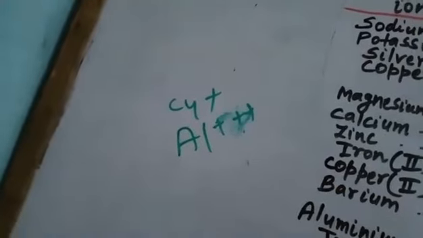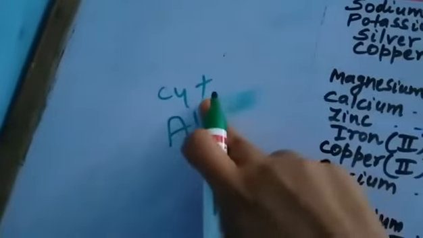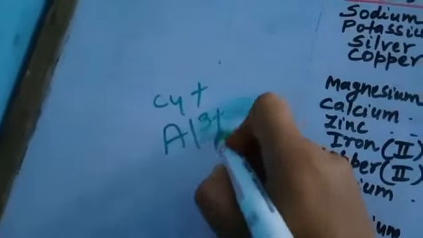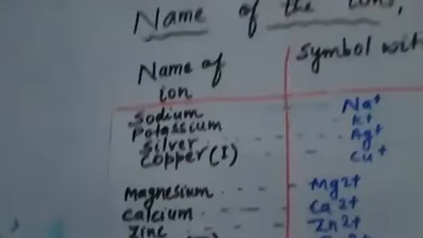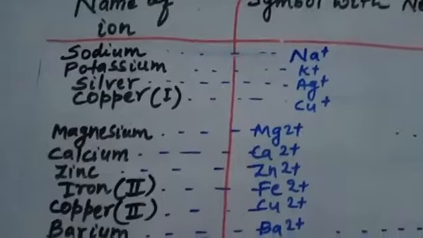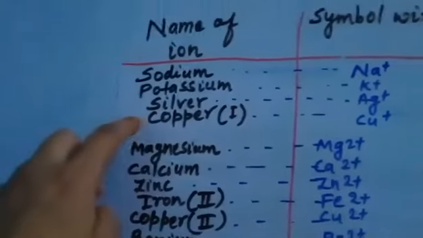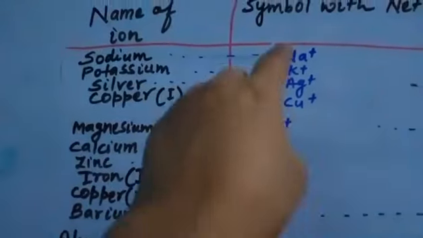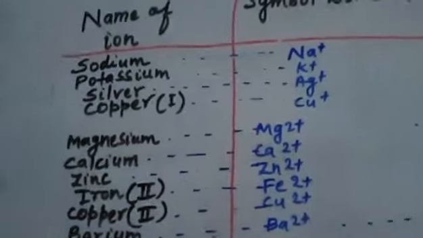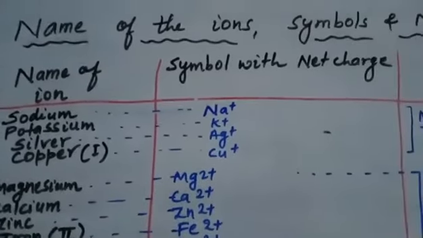If I write Al3+, it means it has 3 positive charges, plus plus plus, like that. So overall, Al3+. So you can see that sodium, potassium, silver, copper, these all have net positive charge, that is 1.